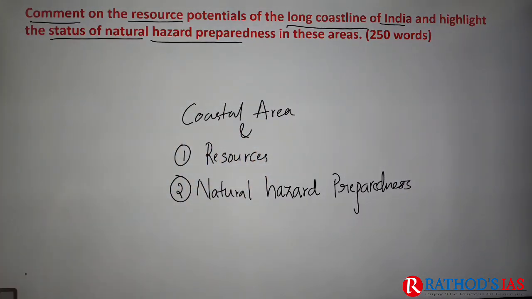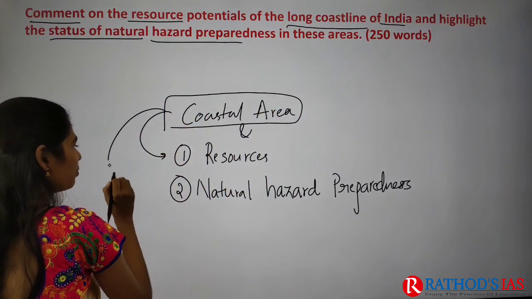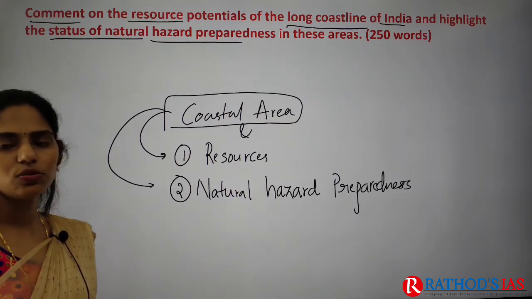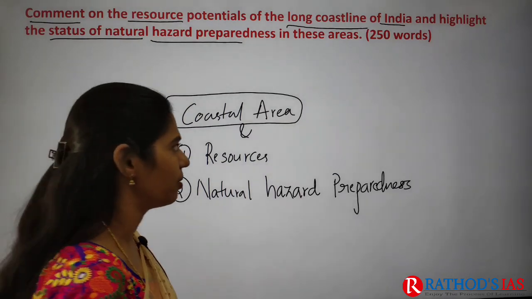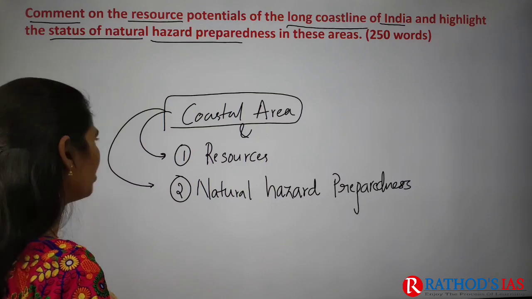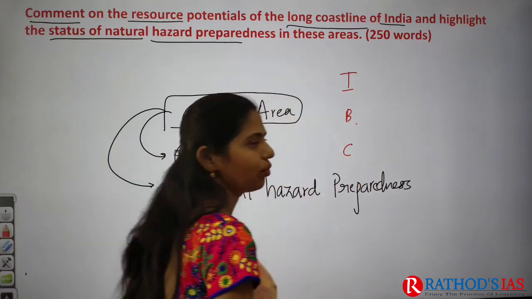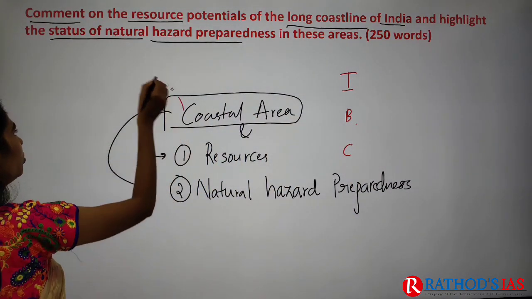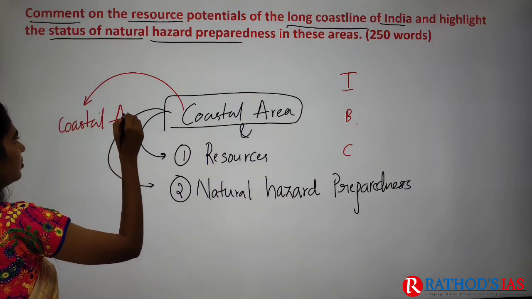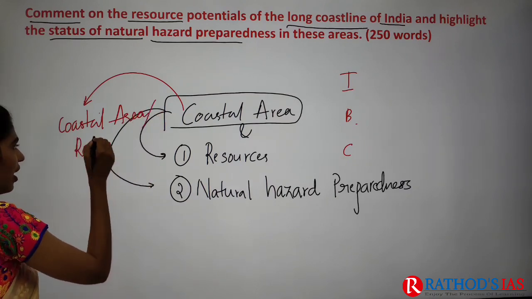So this question is talking about India's coastal area resources and how the Government of India is prepared for these natural hazards. As we are writing this answer in the IBC format, how can we answer this question? First you have to know about the IBC format, and not only this, if you want to answer this question, you need to know about the coastal area or coastal region. So you need to have some idea.